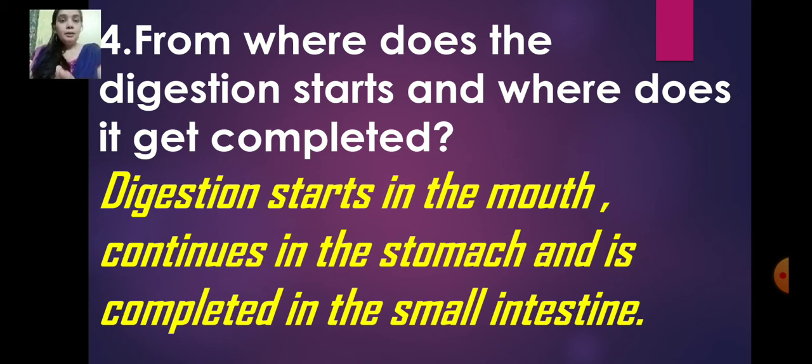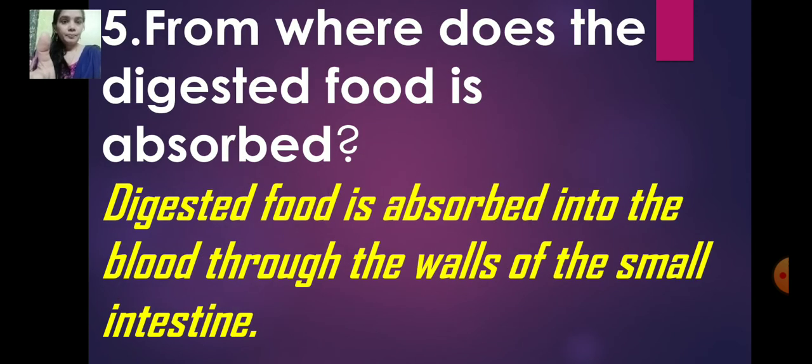Now fourth one. So from where does the digestion start and where does it get completed? It starts in the mouth and continues in the stomach and is completed in the small intestine. And from where is the digested food absorbed? The digested food is absorbed into the blood through the walls of the small intestine. Just understand what it is and then answer.